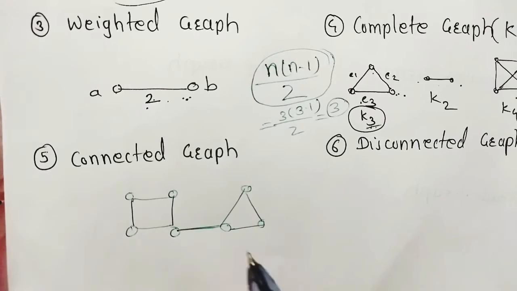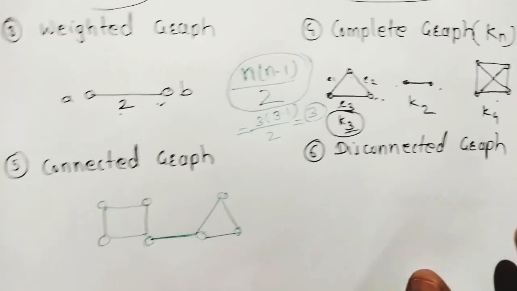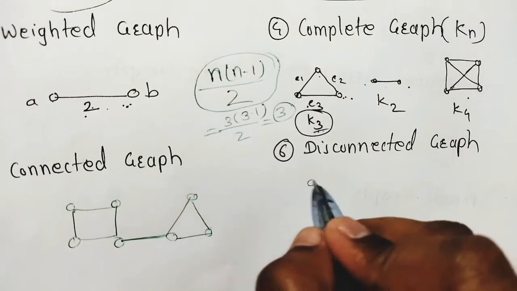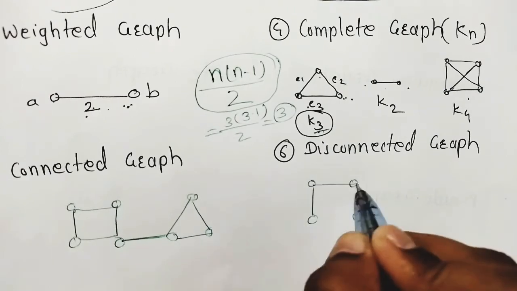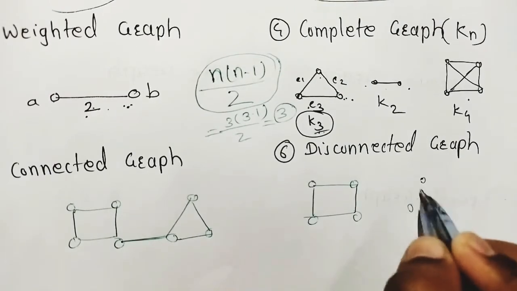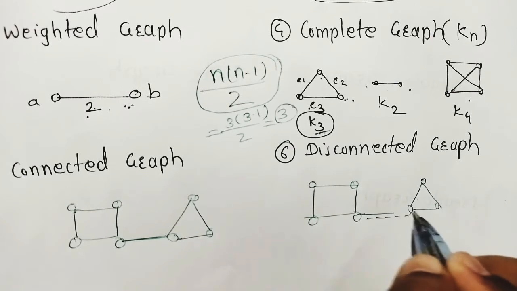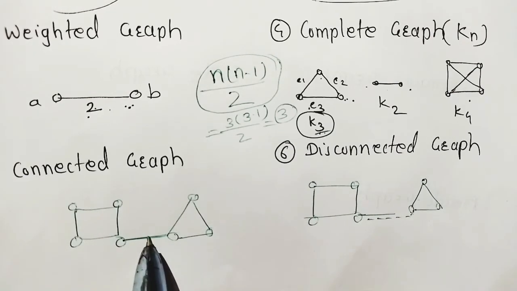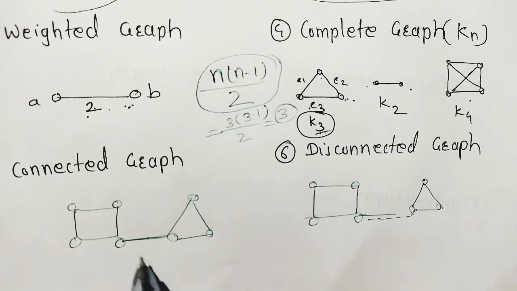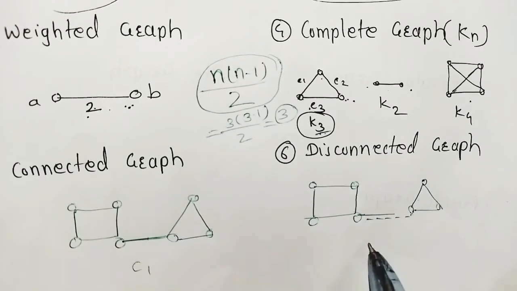This is a connected graph, as all the vertices are connected to each other. Now, what is a disconnected graph? For the same graph, if any one edge is cut or disconnected, this is called a disconnected graph. Because of this edge removal, this graph becomes a disconnected graph. Okay, this is connected, this is disconnected.